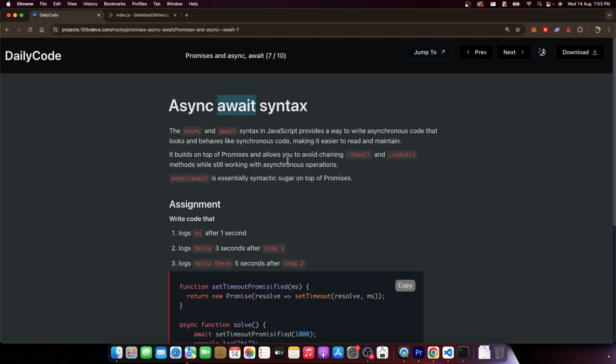Async await is just syntactical sugar. I repeat, it is essentially syntactic sugar on top of promises. What does syntactic sugar mean? It means it's just a different way to write the same thing. Even though under the hood it uses promises only, it just makes it visually more appealing.